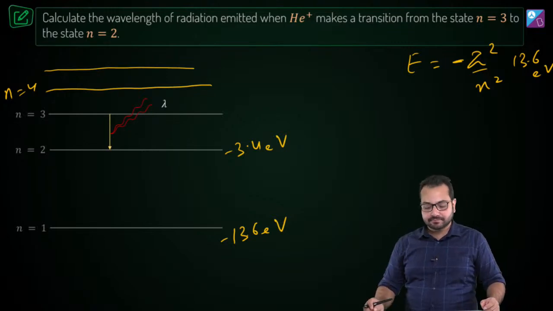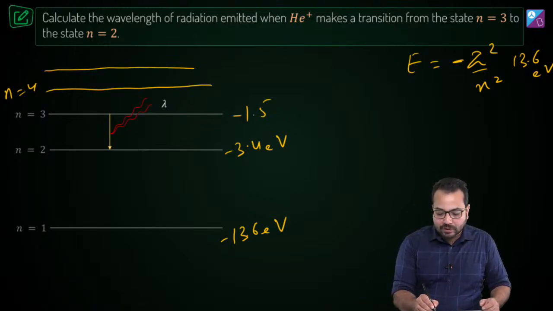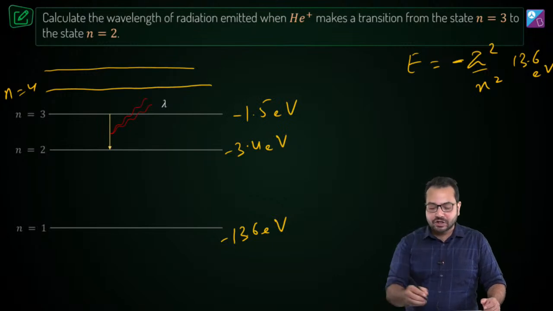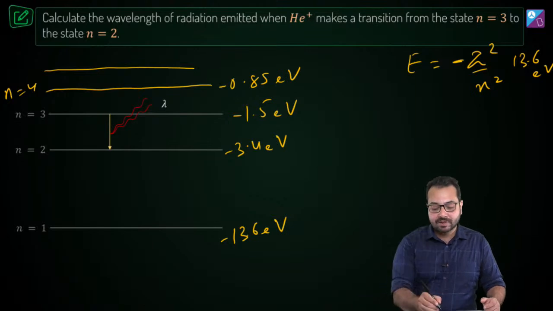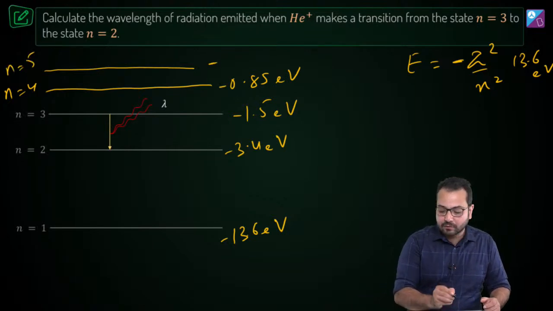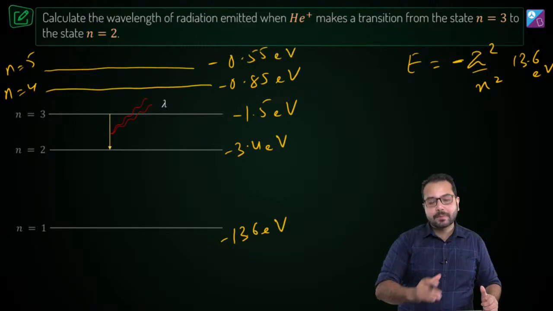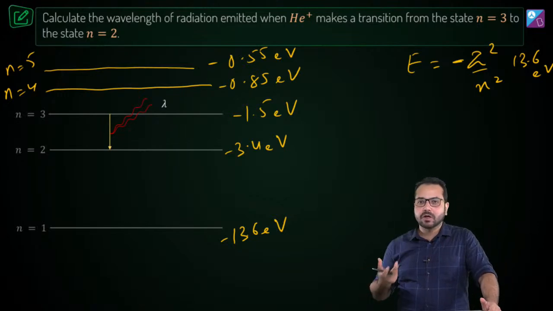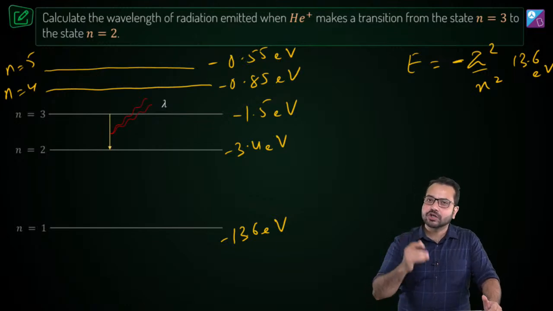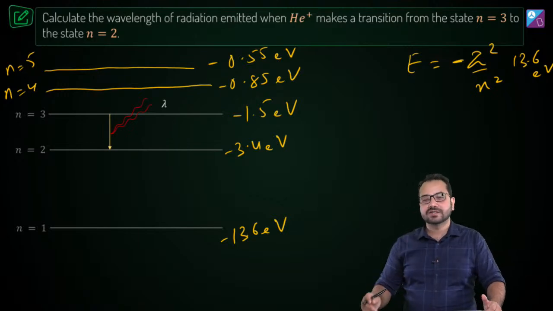For n equal to 3, we get minus 1.5 electron volt. For n equal to 4, minus 0.85 electron volt, and for n equal to 5, minus 0.55 electron volt. My suggestion is to remember these values. It might be a little tedious, but it is going to make your calculation very simple.